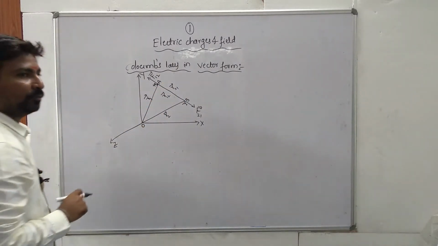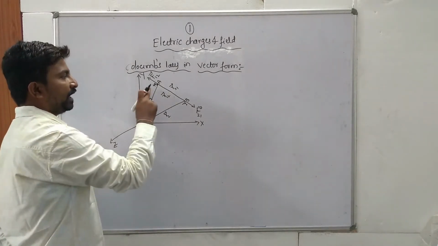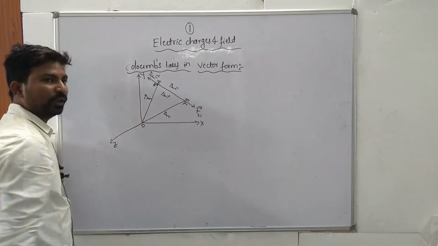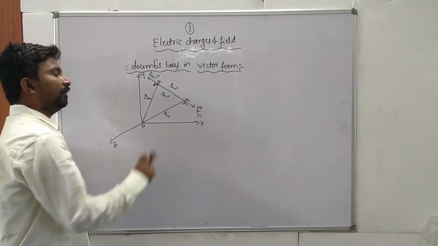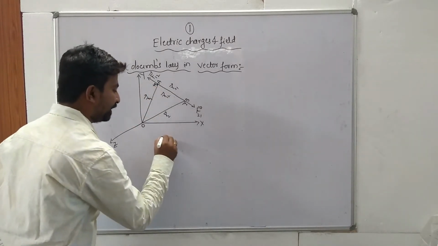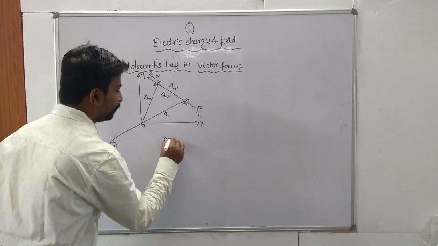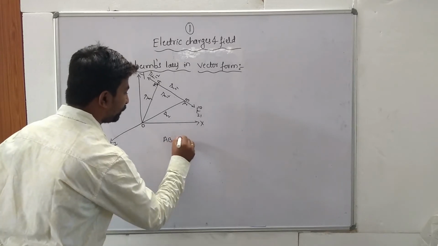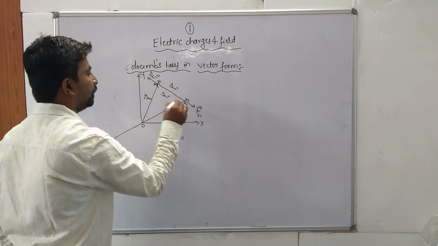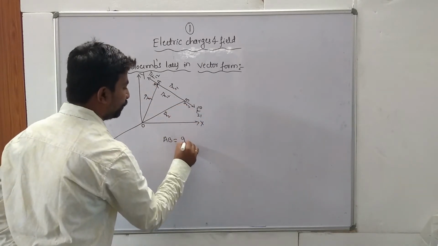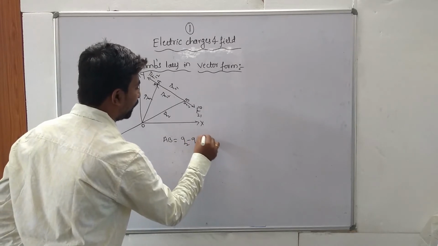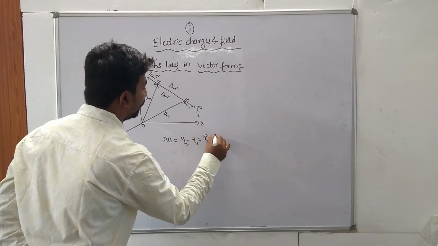So let the position vectors of two point charges plus Q and minus Q be R1 and R2 respectively. The vector is leading from A to B. So AB is equal to, so this is Q1, this is Q2. So Q2 minus Q1 is equal to R2 minus R1.